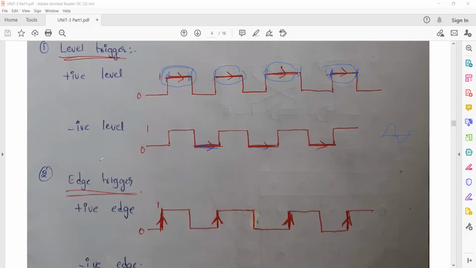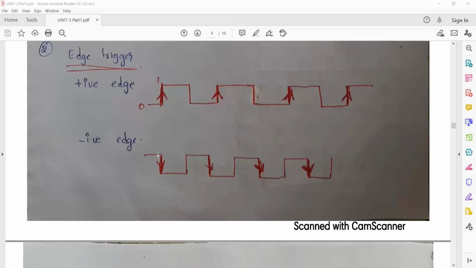Okay. So next one, edge trigger. This is not edge trigger, actually it is pulse trigger. So positive pulse. Whenever it is going from 0 to 1, see here also the flip-flop changes its state whenever it is going from 0 to 1. Okay. Next, negative edge trigger is that whenever it is going from 1 to 0, see negative edge, it is going from 1 to 0. See, 1 to 0. This is 1, this is 0. Okay.